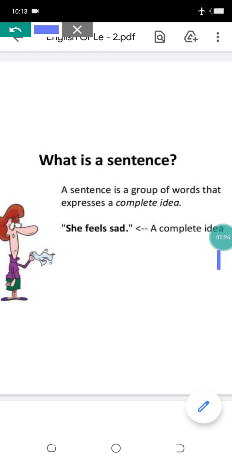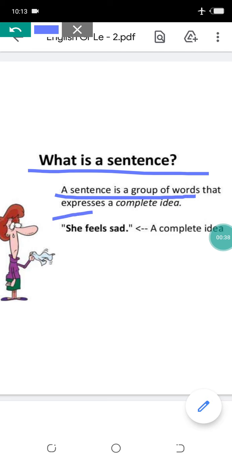So look here. Firstly, we will learn about sentences. Now, what is a sentence? Do you know what is a sentence? A sentence is a group of words that expresses a complete idea. Okay, beta? It is a group of words.